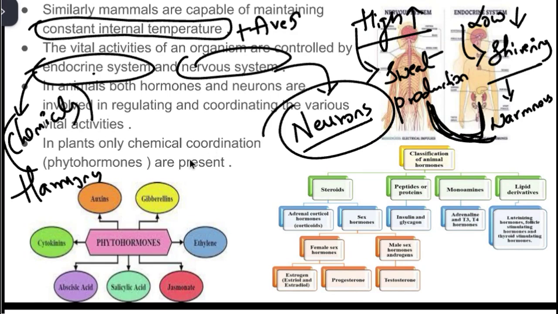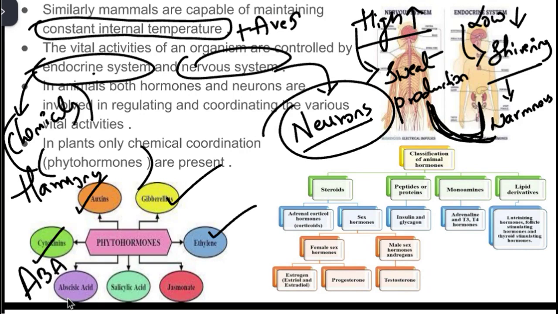These hormones are called phytohormones, or plant hormones. Examples of phytohormones are auxins, gibberellins, ethylene, cytokinin, salicylic acid, and abscisic acid, which we call ABA for short, right? These are the different types of phytohormones that play specific roles in plant growth and response.